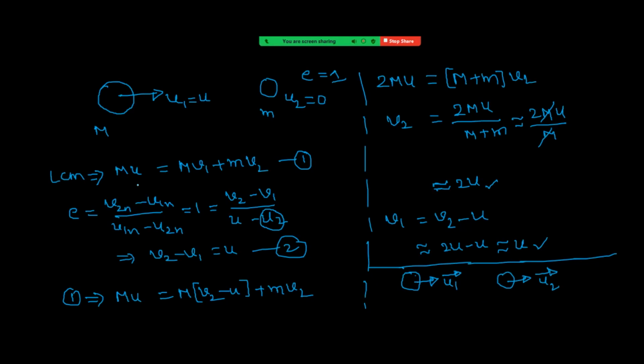When you are taking equal masses, m into (u1 bar plus u2 bar) is the momentum before collision, equal to m into (v1 bar plus v2 bar), the momentum after collision. Mass gets cancelled. So u1 bar plus u2 bar equals v1 bar plus v2 bar.